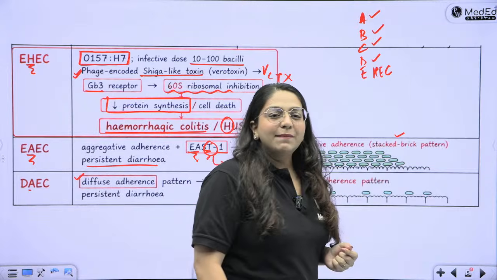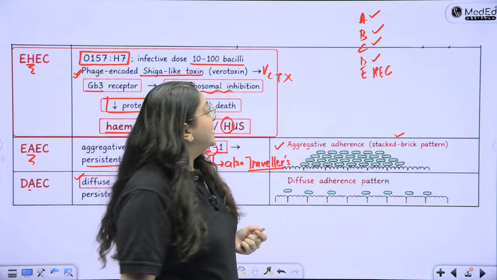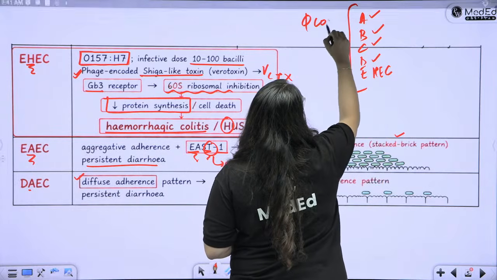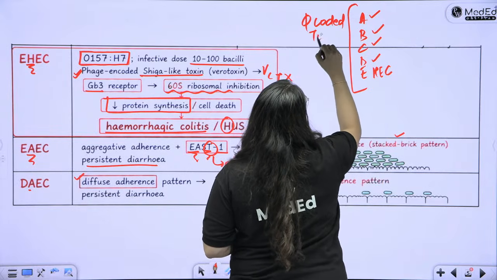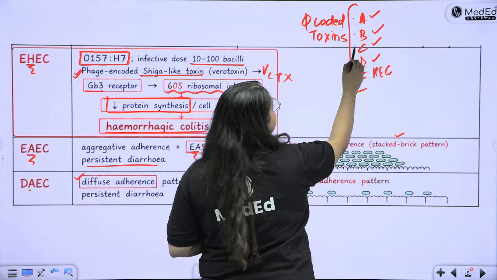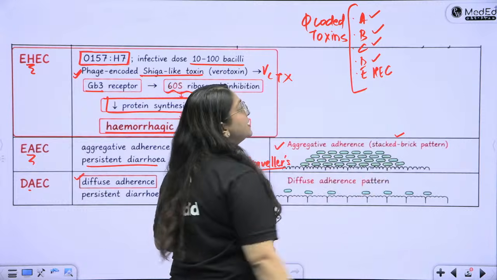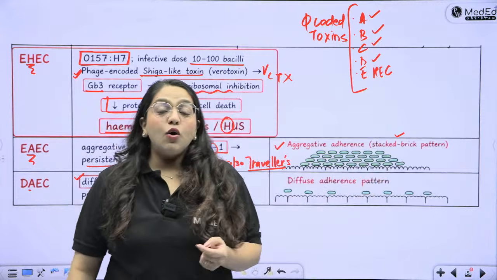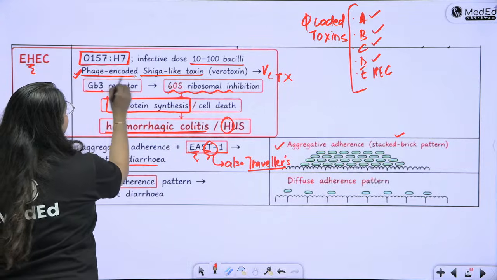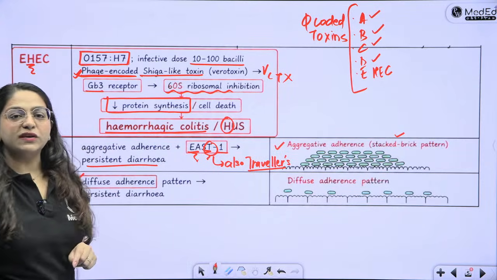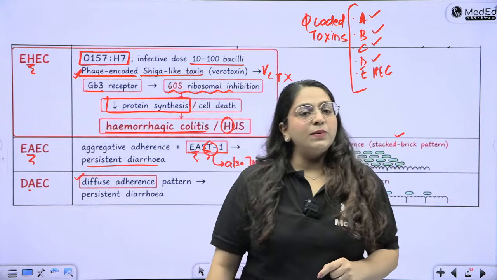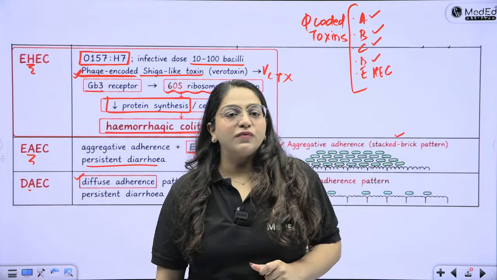Okay? ABCDE is the mnemonic for phage coded toxins. Phage coded toxins, right? So A was anthrax, B was botulinum, C was cholera, D was diphtheria and E was enterohemorrhagic E. coli. These are all the phage coded toxins. That is why with this we have written phage encoded Shiga like toxin, which is the verocytotoxin. Correct. C5 deficiency will lead to enhanced effect of all of these infections.